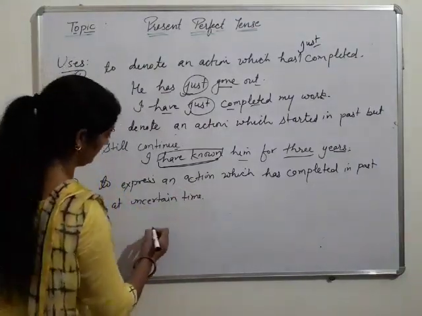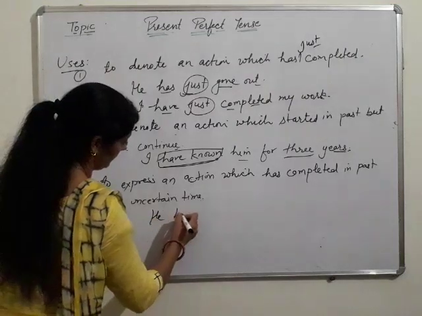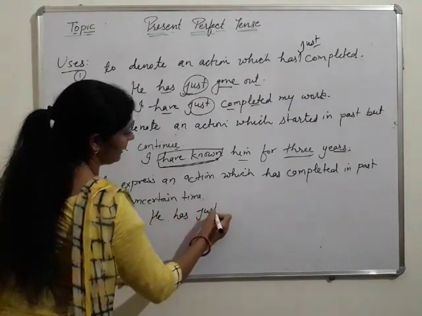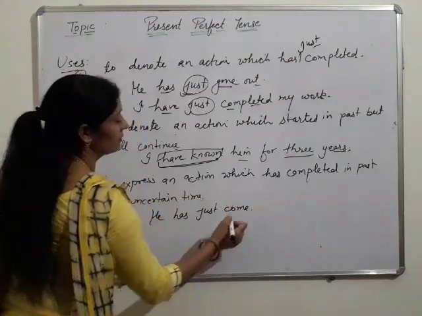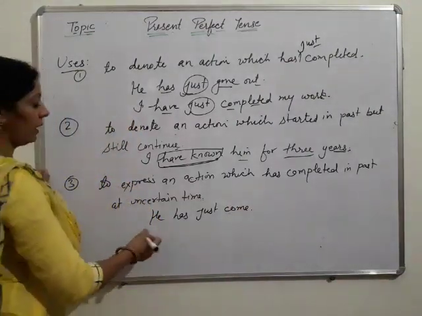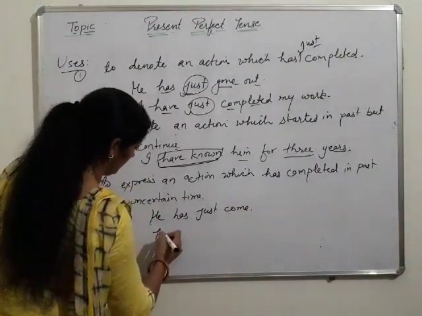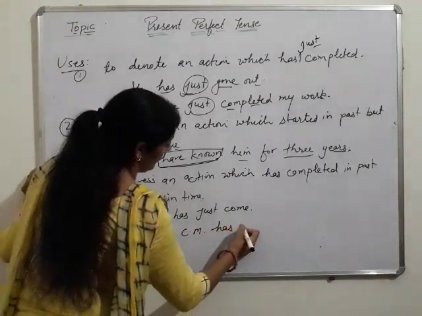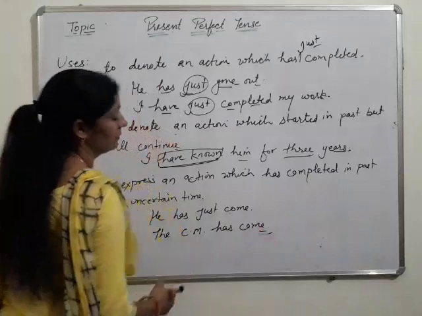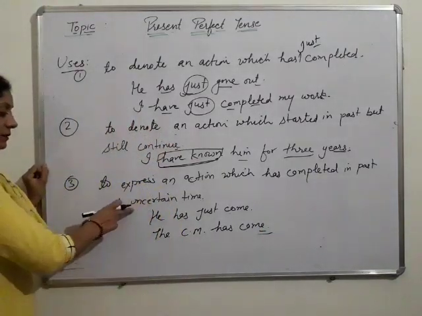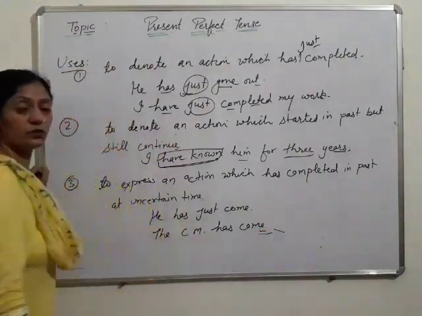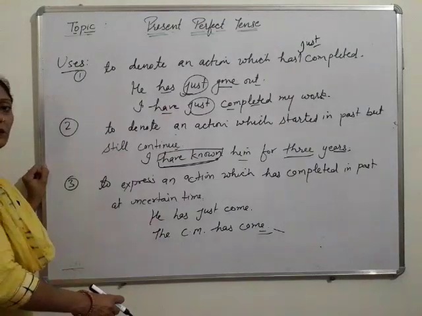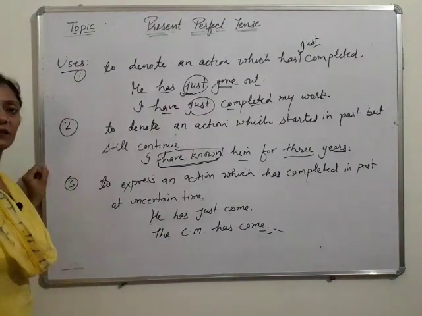As I see, he has just come, or we can also write, the CM has come. Proper time is not mentioned here. No time is given here. So we use present perfect.